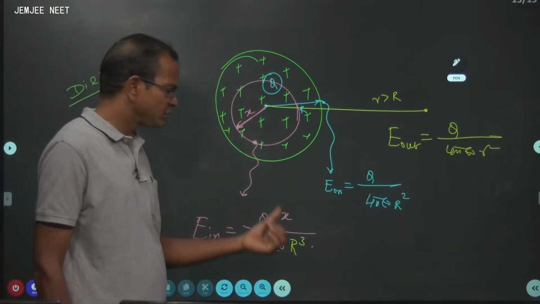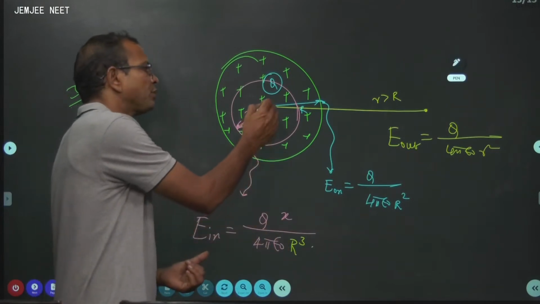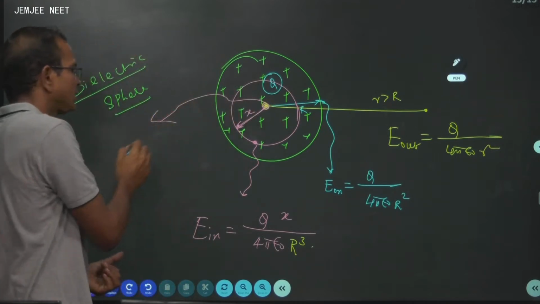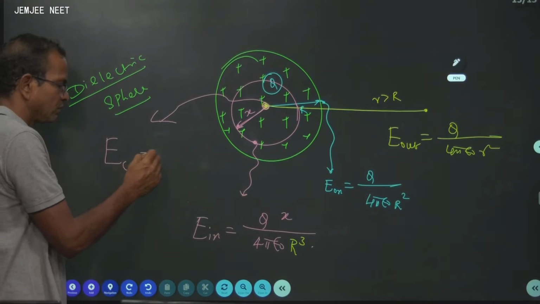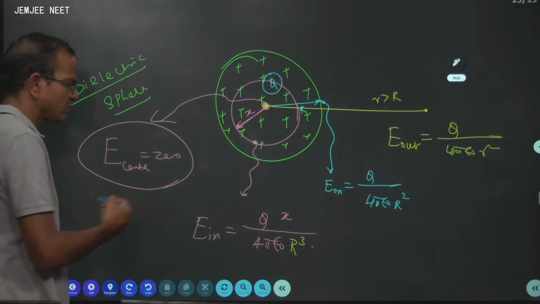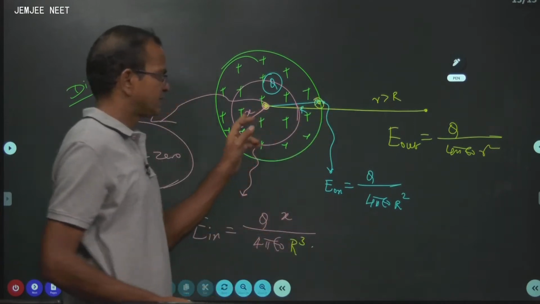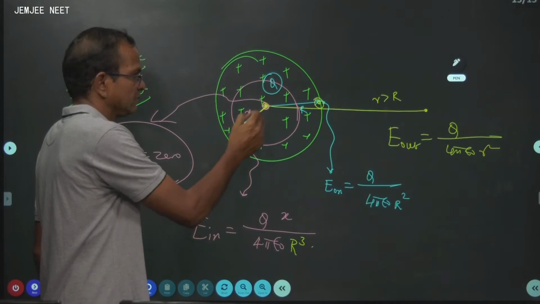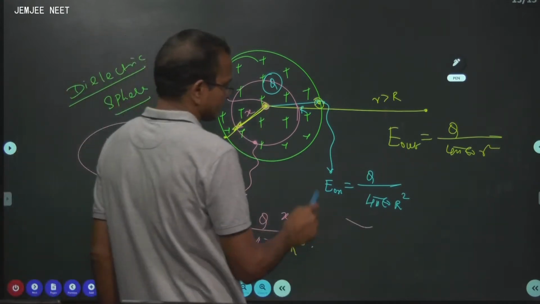When x becomes 0, electric field becomes 0. So, at the center, electric field is equal to 0 because it does not enclose any charge. Suppose you go to the surface, you have to substitute x equal to R. Substitute x equal to R, you will come back to this result.